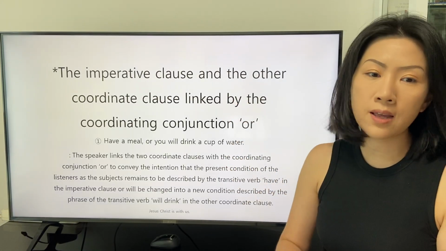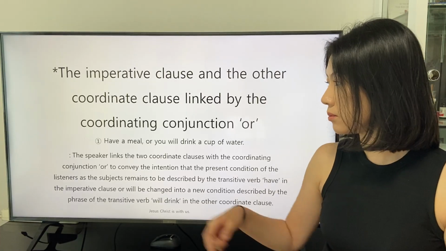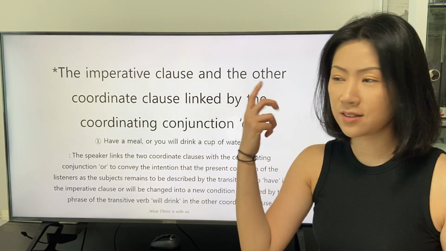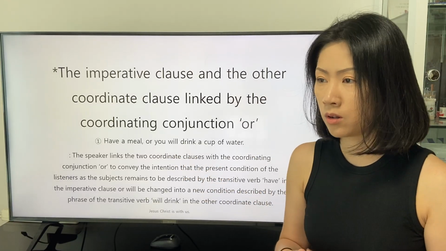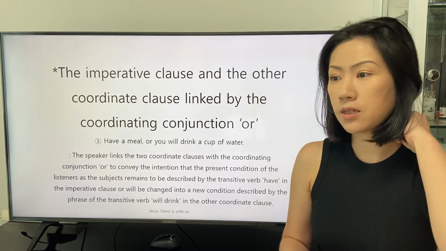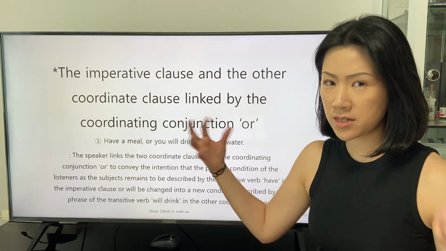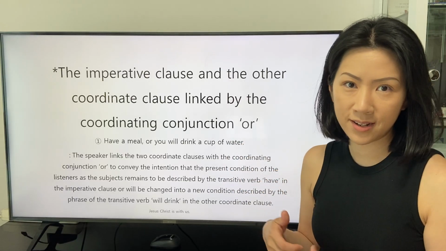There is a sentence: have a meal, or you will drink a cup of water. The first clause, have a meal, sounds a bit imperative, or you can say this reminds us of an emergency.